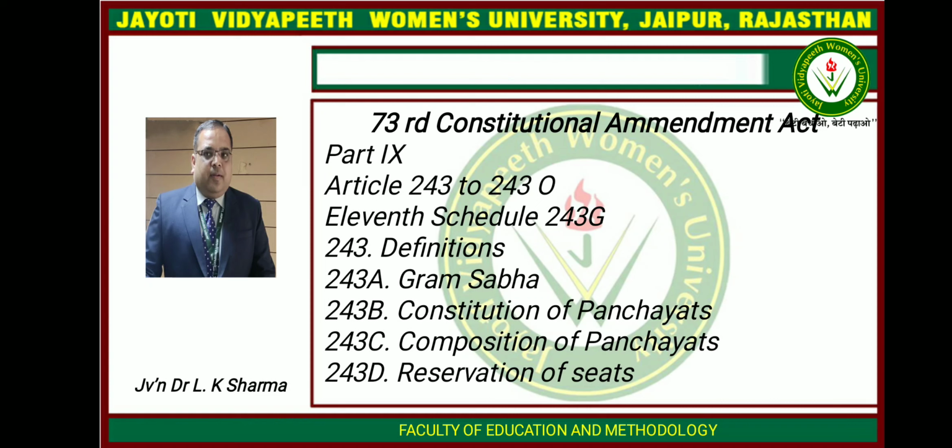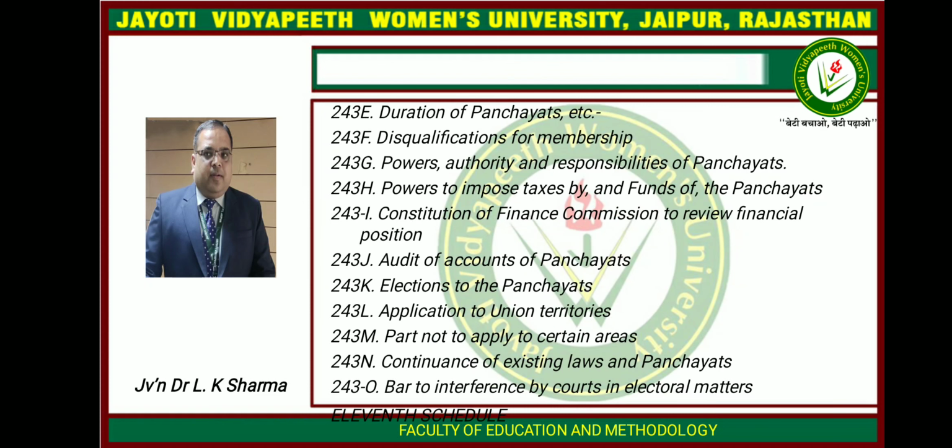Article 243D deals with the reservation of seats for Scheduled Castes and Scheduled Tribes. Article 243E deals with the duration of Panchayats. The Panchayat shall continue for 5 years from the date appointed for its first meeting. Article 243F deals with the disqualification for membership of Panchayats. Article 243G deals with the powers, authority and responsibilities of Panchayats.